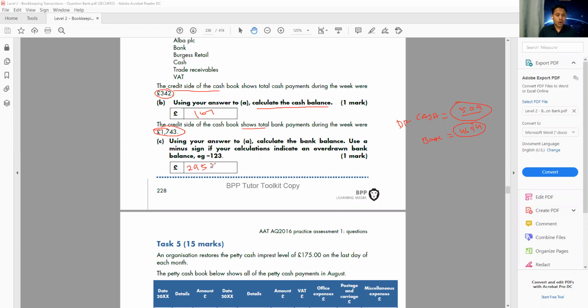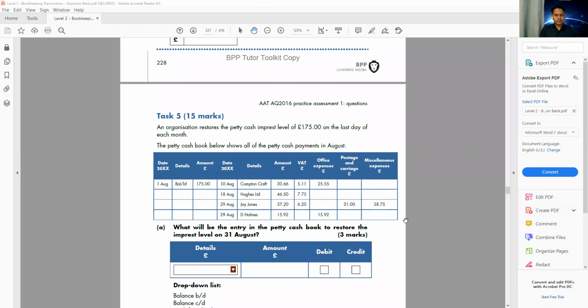Debit minus credit always gives you the balance, how much is left over. This question always comes in the exam on the cash book, so be very, very careful. It's a 15 marks question. Don't lose a single mark from this chapter. All right, let's move to the next one.